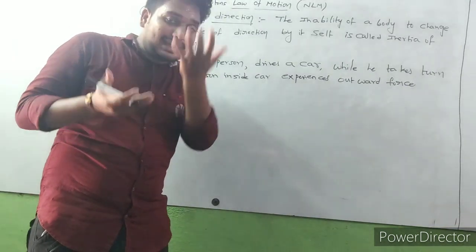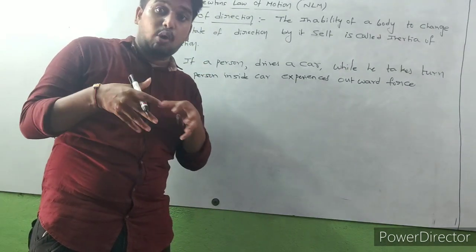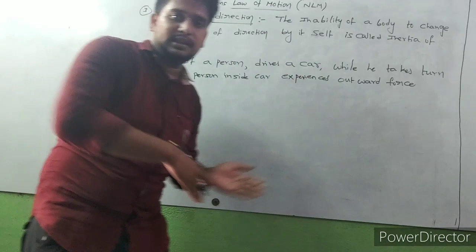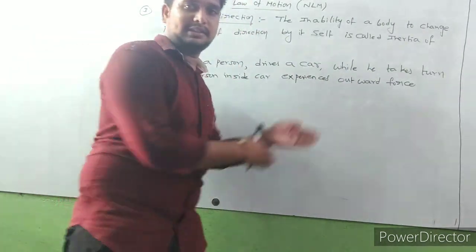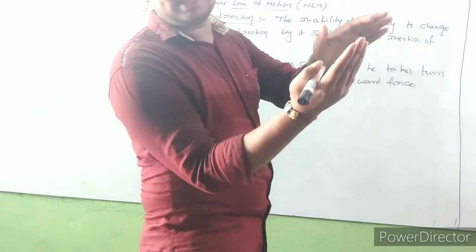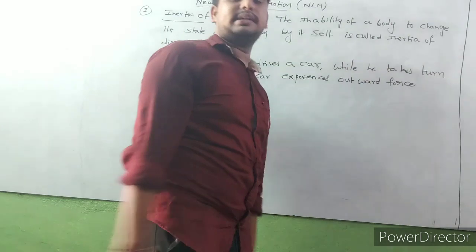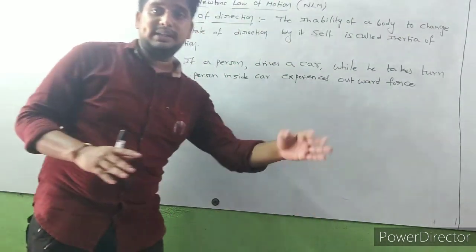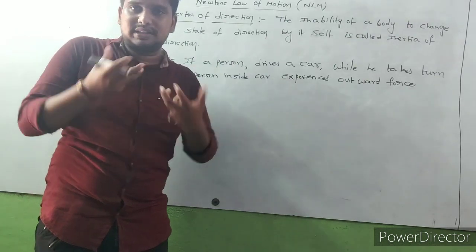So some force is experienced on that person. That force is called outward force. If you are moving in this direction, we are going to fall to this side. But we are experiencing some outward force.